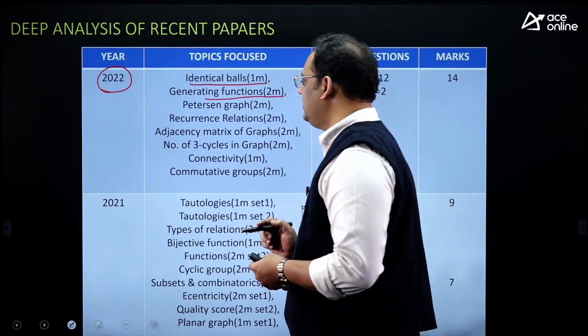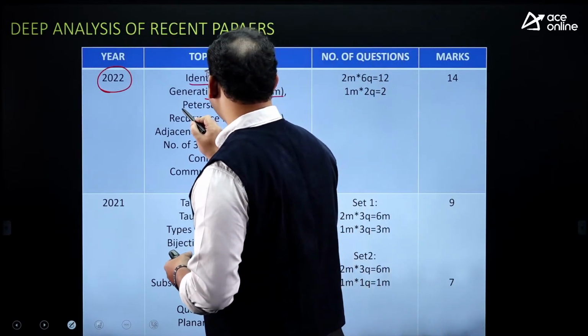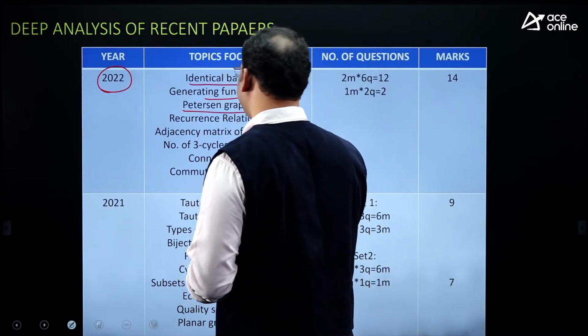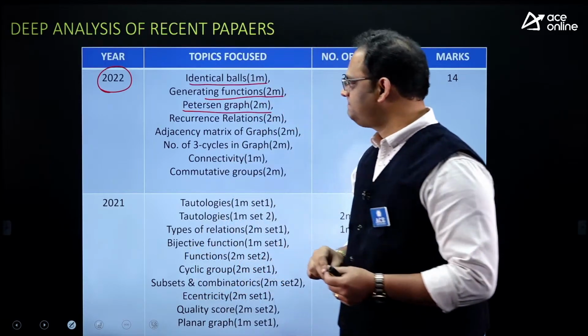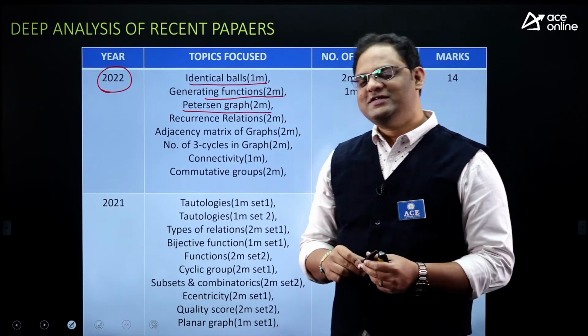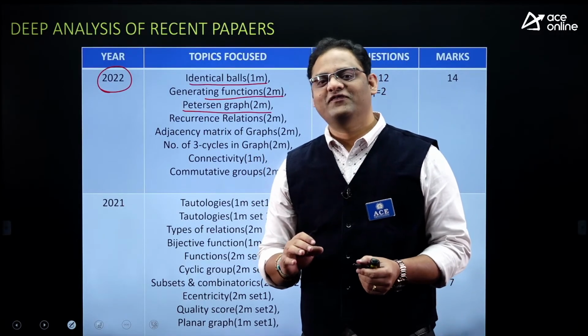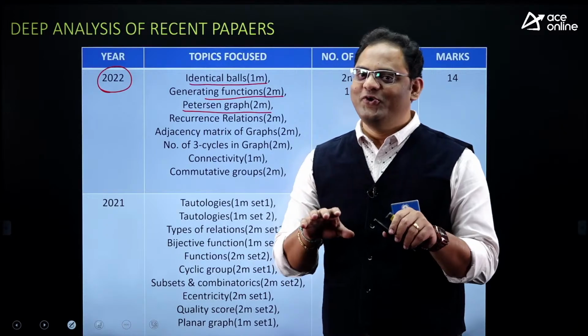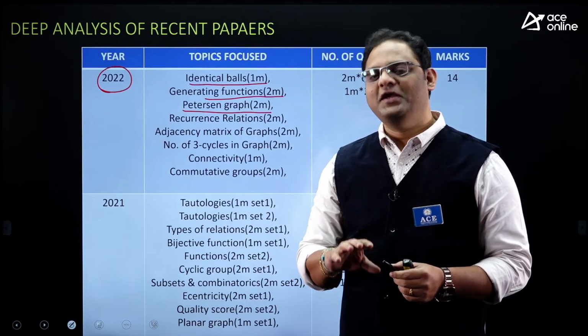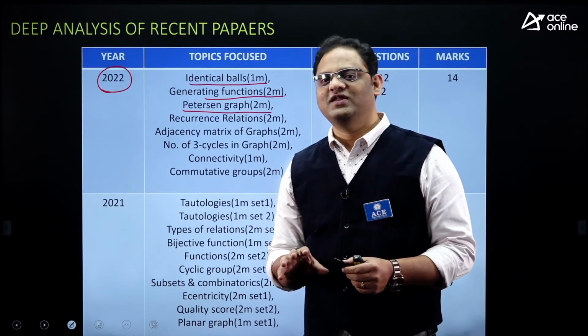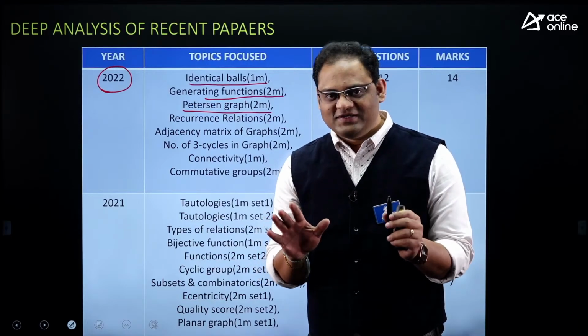And we have a question from graph theory like Petersen's graph. Actually, the question seems to be about Petersen's graph, but if you actually go into the question, they framed it in such a way that they gave Petersen's graph and asked about the chromatic number of Petersen's graph.